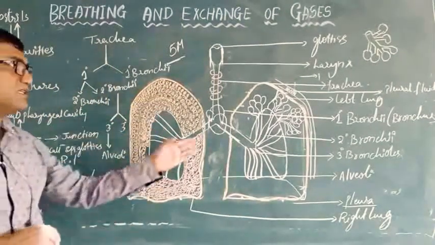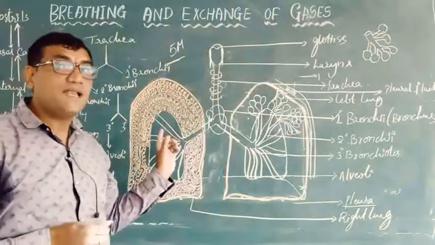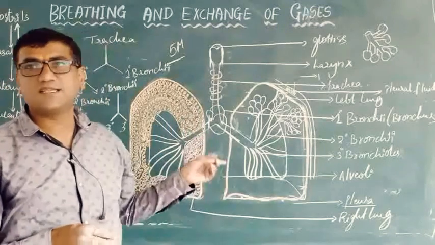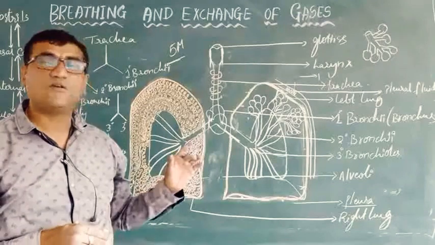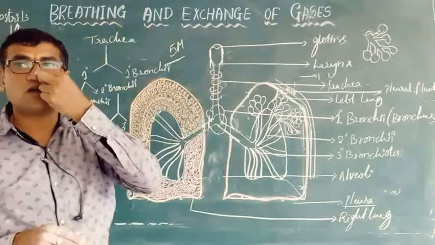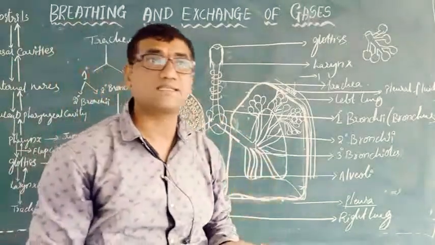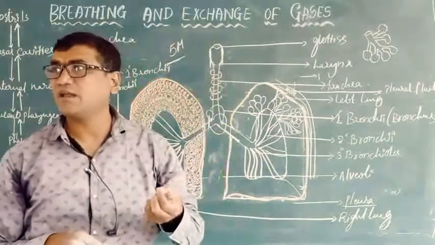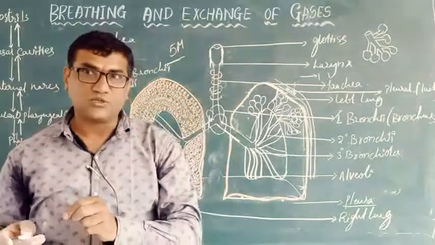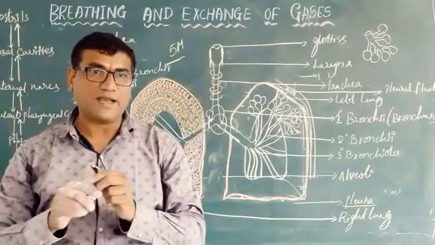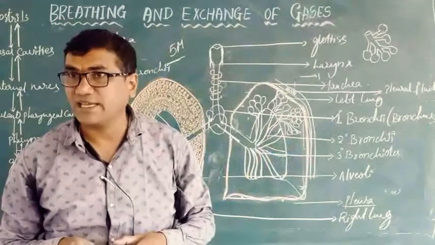In these lungs we can see several million alveoli present. These alveoli participate in the exchange of gases. From the nostrils to the alveoli, the part is called conduction, and from the alveoli to the blood to the tissues, this part is called the exchange part.